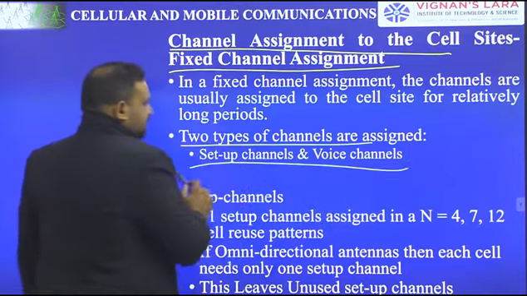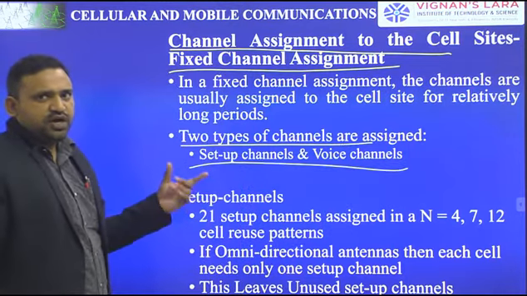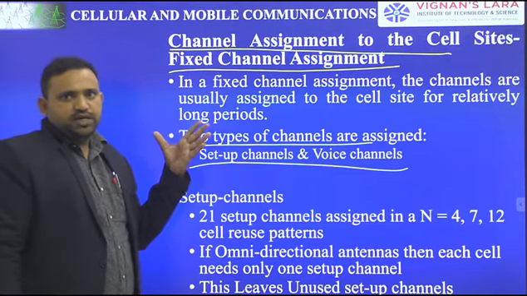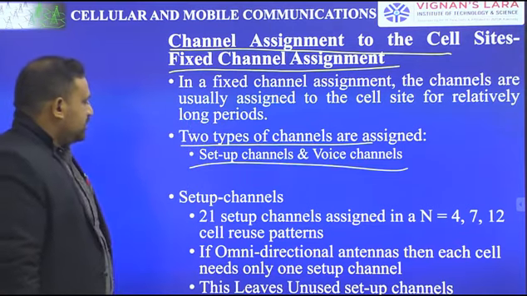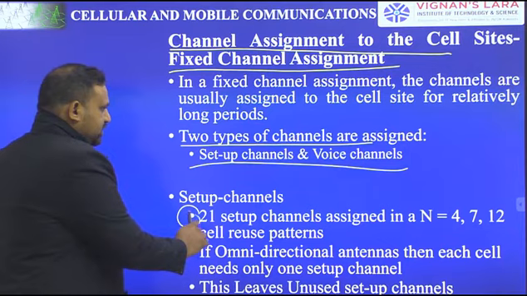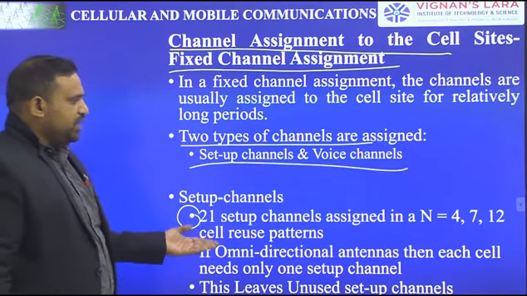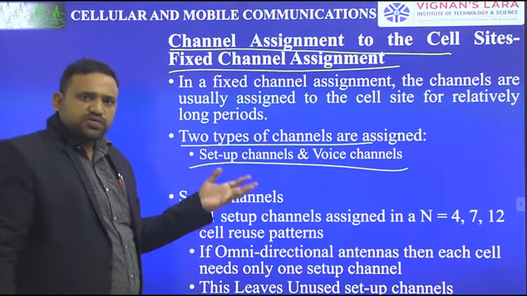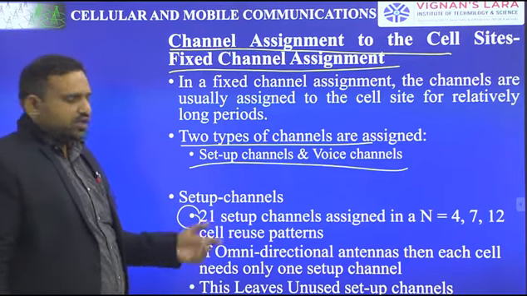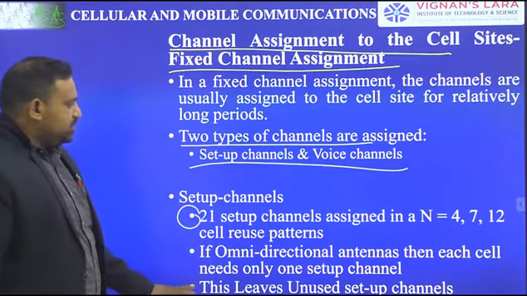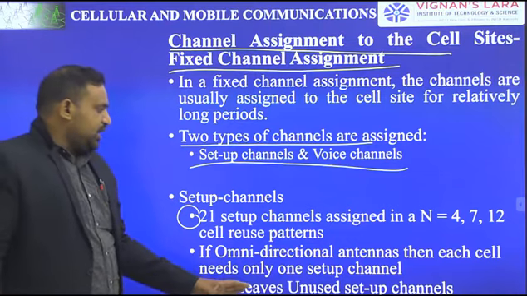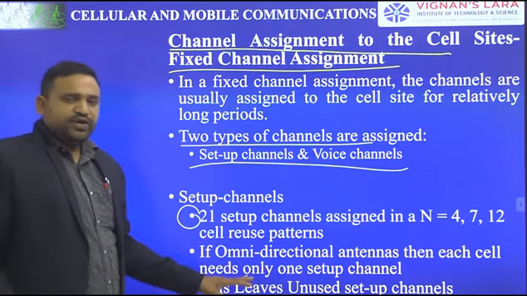One is setup channels and the other is voice channels. These things were all discussed in the frequency management chart. Setup channels: there are 21 setup channels assigned to some reuse pattern. It may be N equal to 4, 7, 12, whatever the pattern is. Since we are using an omnidirectional antenna, each cell needs only one setup channel.